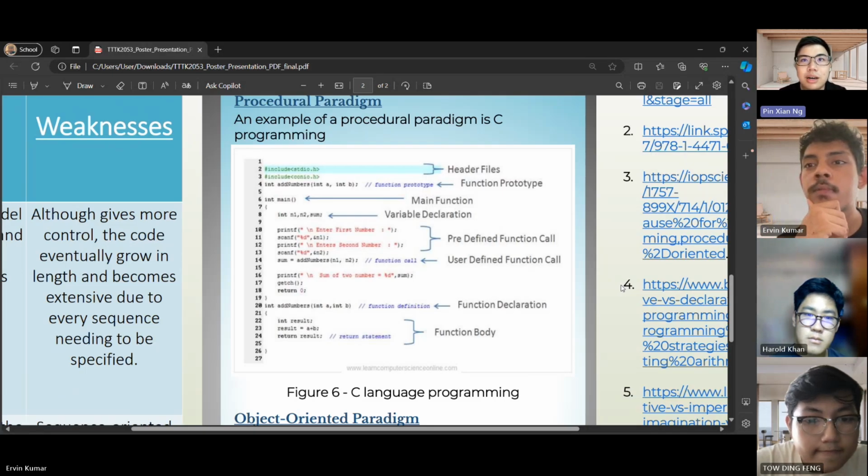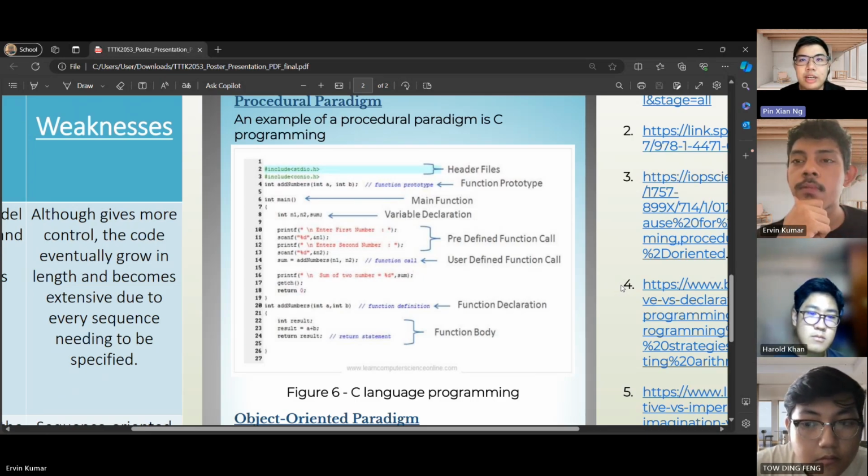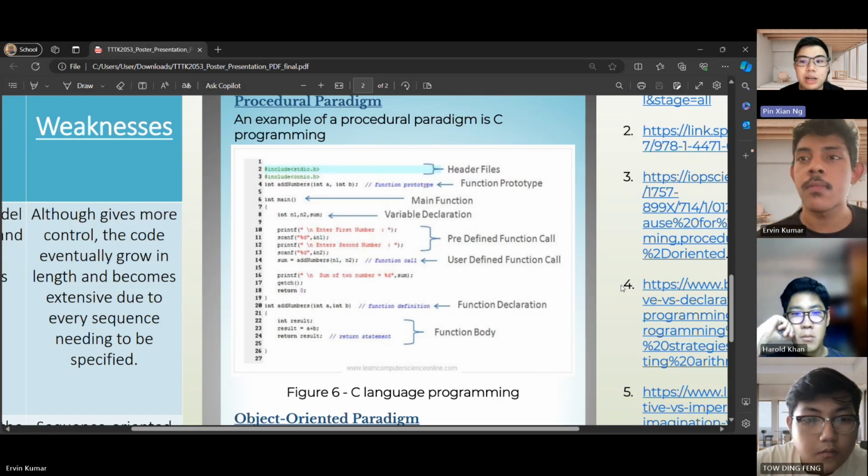As you can see, at the beginning of our coding there are header files where we import all the needed libraries, and we have a function prototype which we need to declare in order to use the function further on in our coding. Next we have our main function, where the actual coding happens.